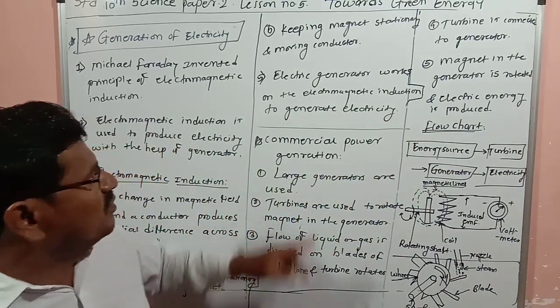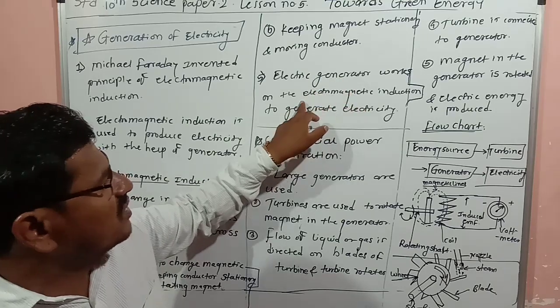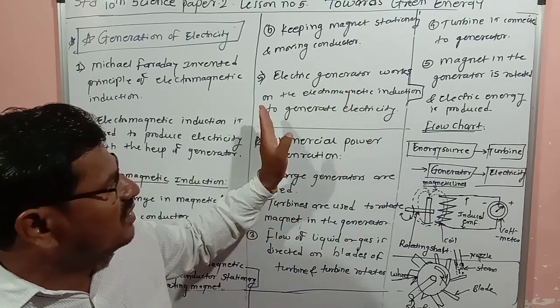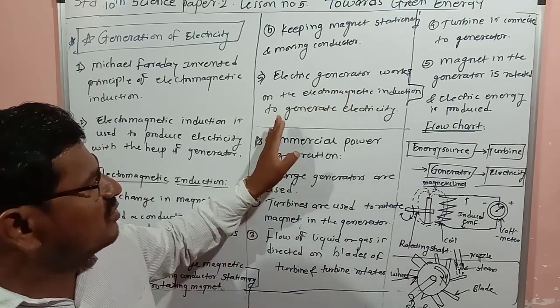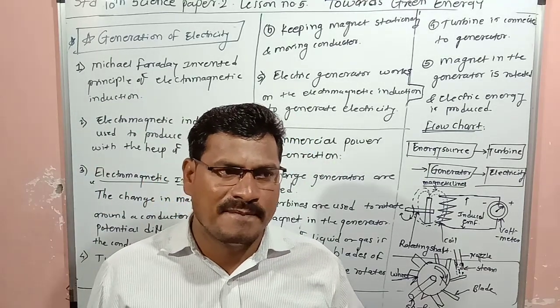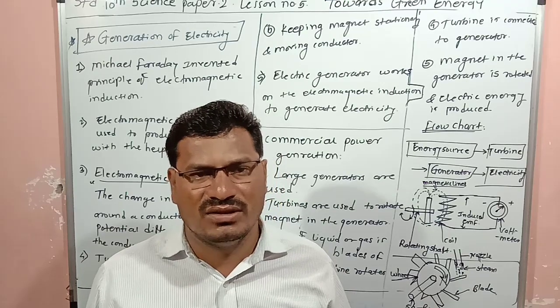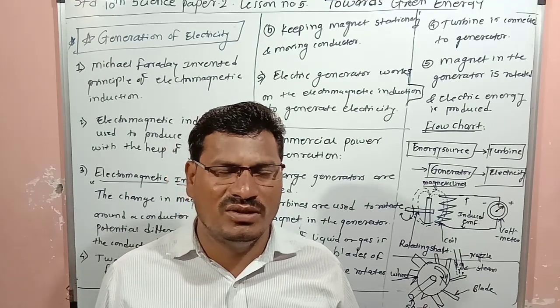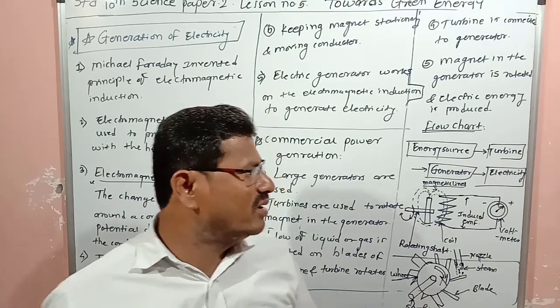So the fifth point is that the electric generator works on the principle of electromagnetic induction to generate electricity. That is how the generator works.